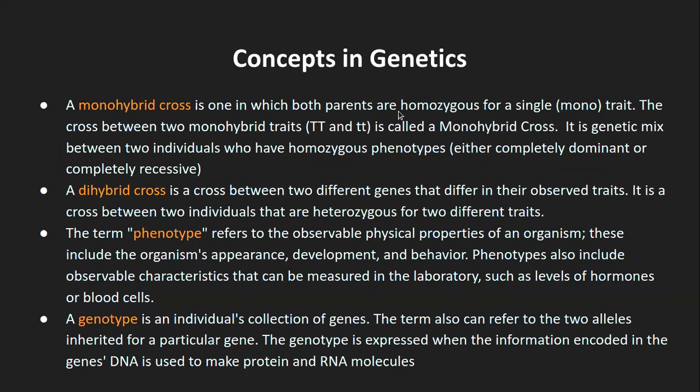And both the parents are homozygous for a single trait. That means either capital T T that stands for tall and small t t that stands for short in case of plant height. So the cross between two monohybrid traits, that is capital T T, that is the tall plant,